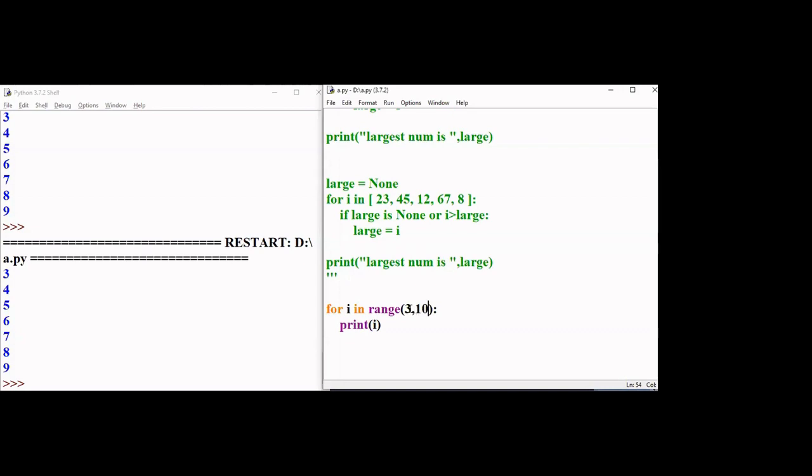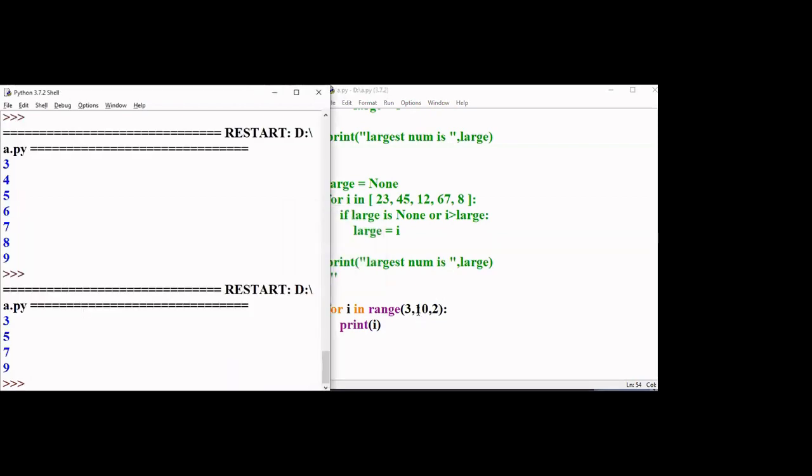Next is my third parameter. The first parameter is the starting index. The second parameter is the limit. And the third parameter is the step, if I want to skip 1. So I'll give 2. Which ones will be printed? Every time it skips 1 and prints. See here, 3, 5, 7 and 9 are printed.